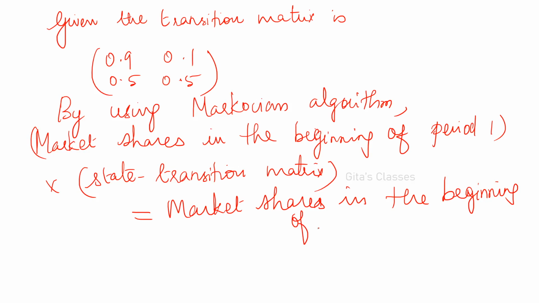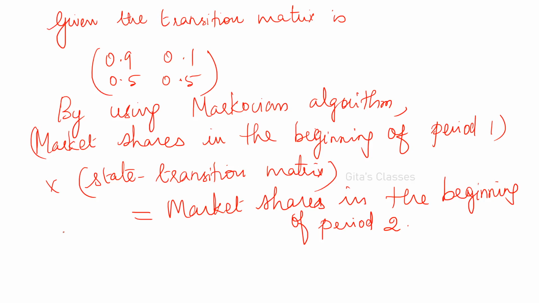Beginning of period 2. Very simple. See, transition matrix means what? It is changing from one state to another state. That is the transition matrix. So if it is multiplied with the market shares in the beginning of period 1, you will get, that is, it is transforming from period 1 to period 2, right?